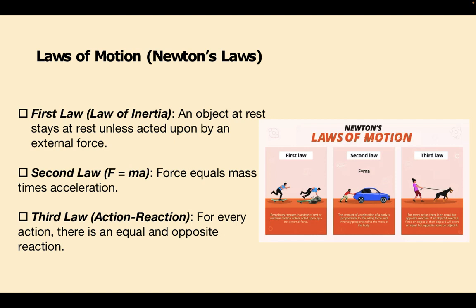Second law, F equals ma. The force acting on an object is equal to the mass of the object multiplied by its acceleration. This law quantifies how much force is needed to move an object or change its motion. Third law, action and reaction. For every action, there is an equal and opposite reaction. This means that forces always come in pairs. If you push on something, it pushes back with the same force. This law explains a wide range of phenomena, from the motion of everyday objects to the movements of planets in space.